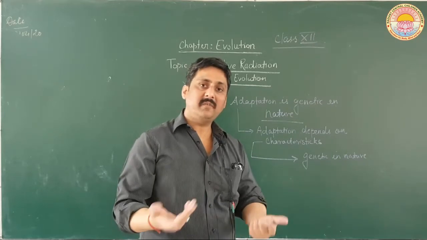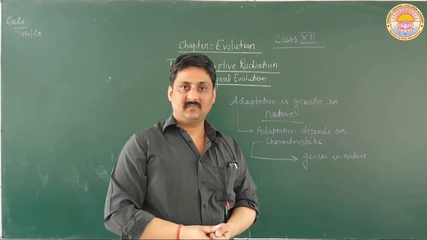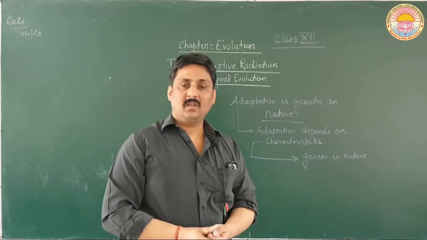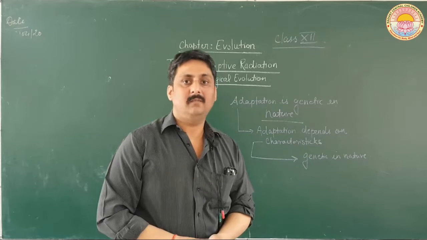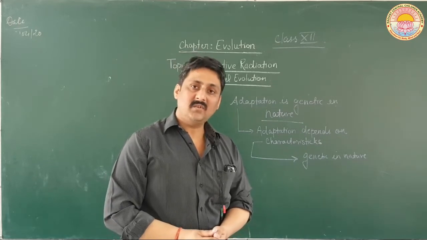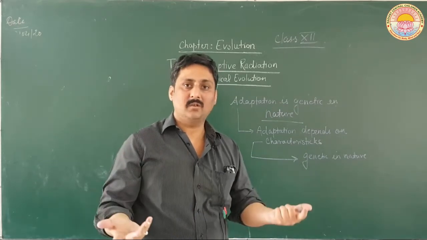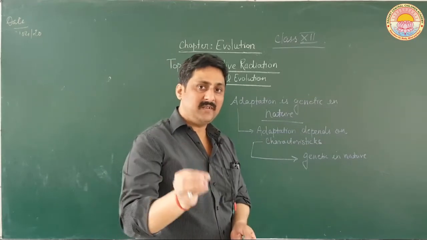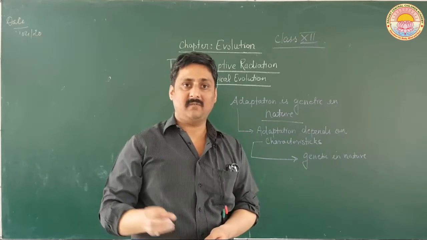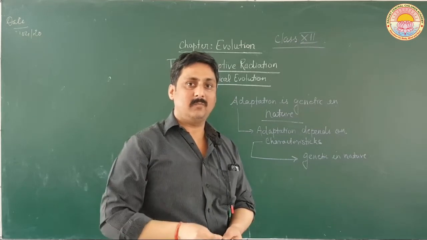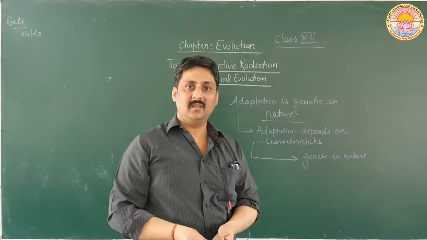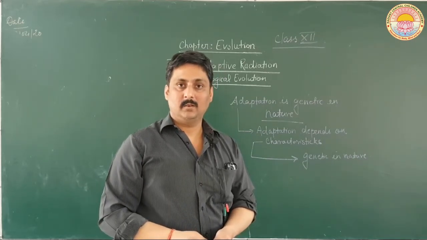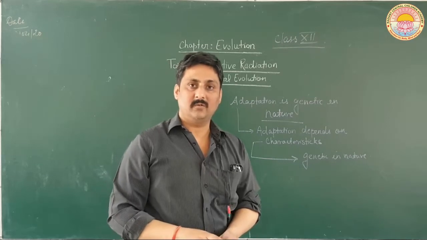So there can be different criteria. So we can say that every organism is the same. It is only the chance factor how the environment is changing and which organism fits in that particular changed environment and is selected by nature, and evolution takes place in that particular organism. So that is what I wanted to say.